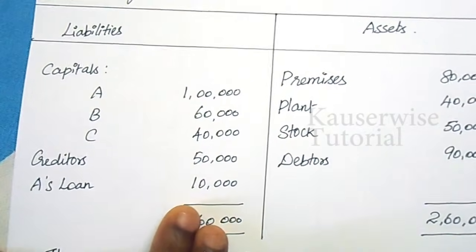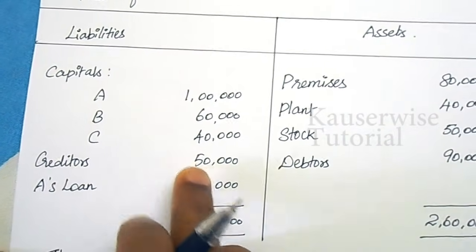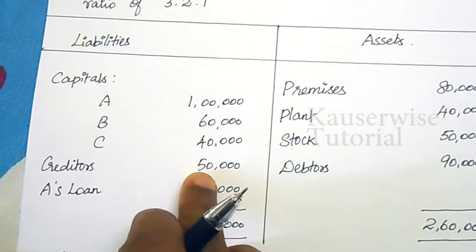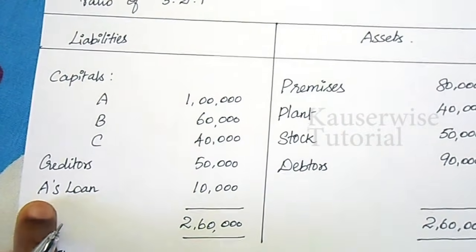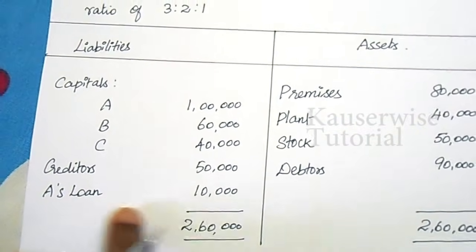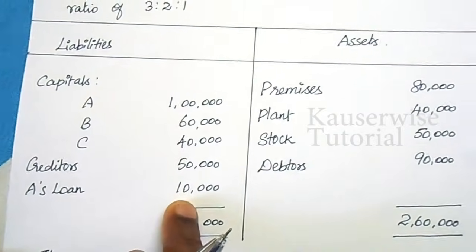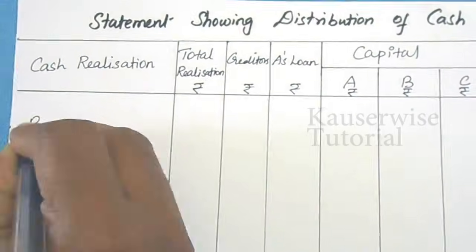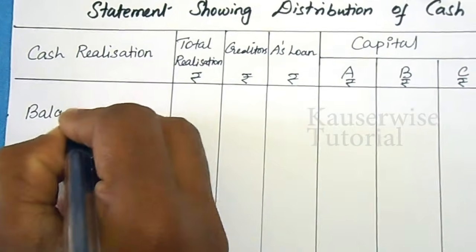According to the order of payment, first preference to third party liabilities, that is creditors 50,000, and second preference to partners' loan, that is A's loan 10,000, and third one is partners' capital account. Balance brought down.